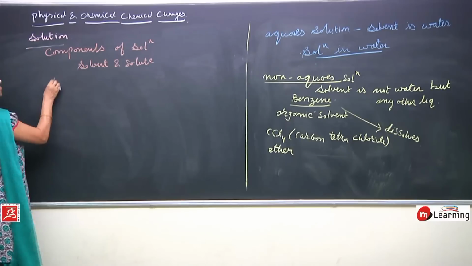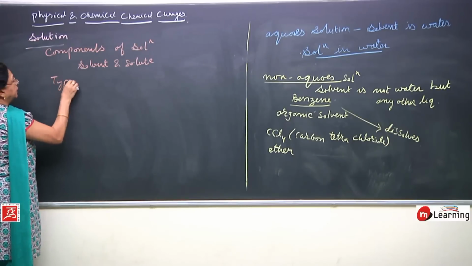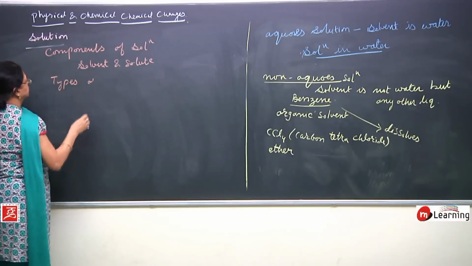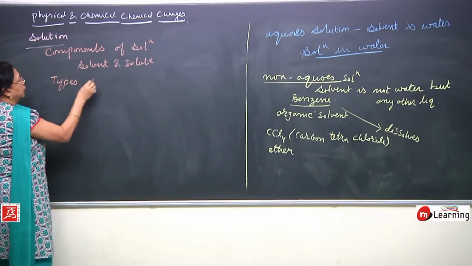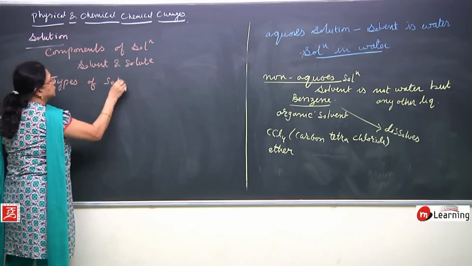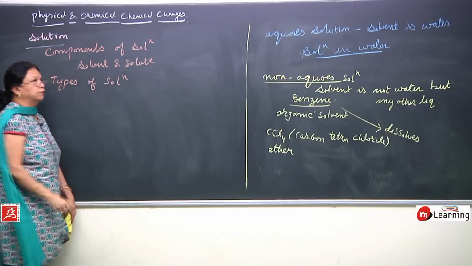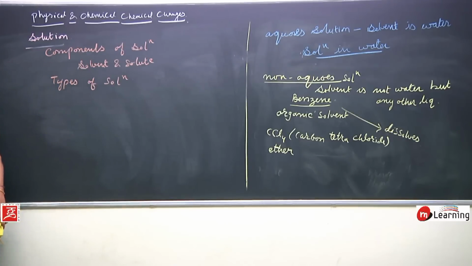Now we have to study types of solution. What are the types of solution?